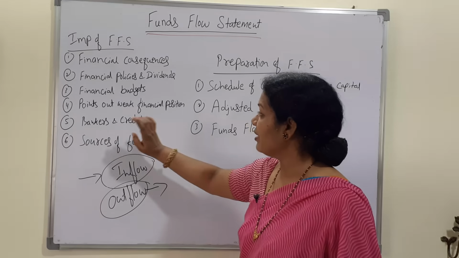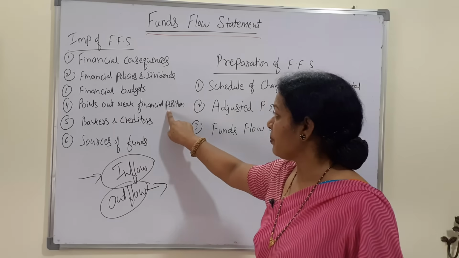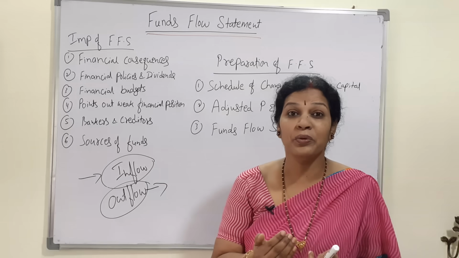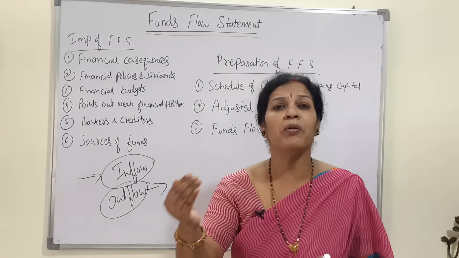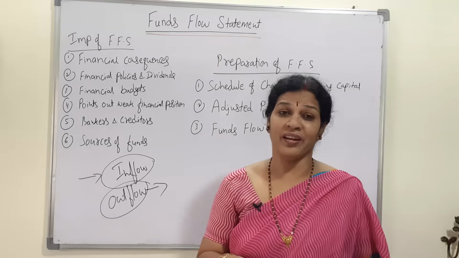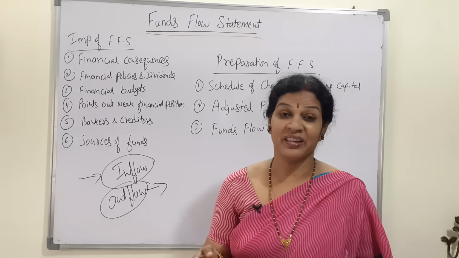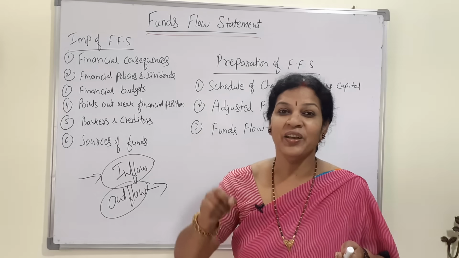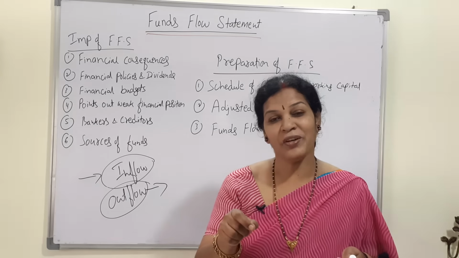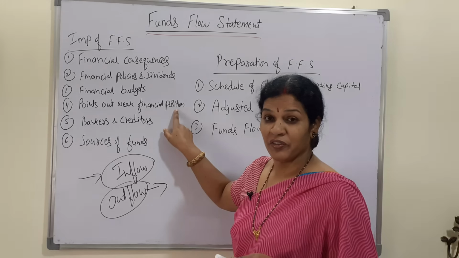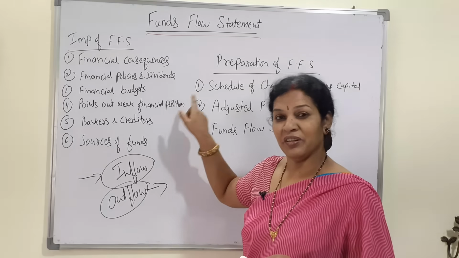So that is why here we point out the weak financial position. How is the weak financial position? Do we have inflows good or not? If we have outflows more, inflows are less, then we can say the position is not good, not up to the mark. So this company is in a weak position. If you identify it, then you can take measuring steps, right? So that is why, to point out the weak position of the organization, we use the fund flow statement.